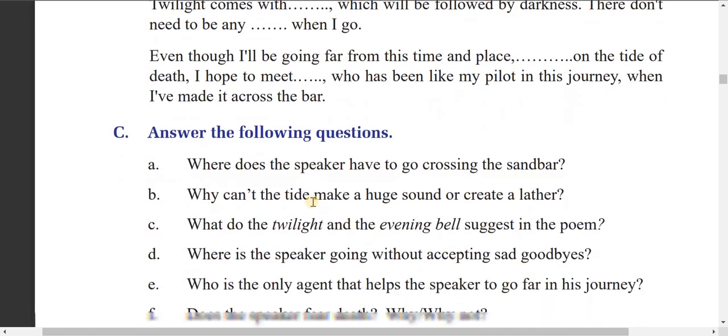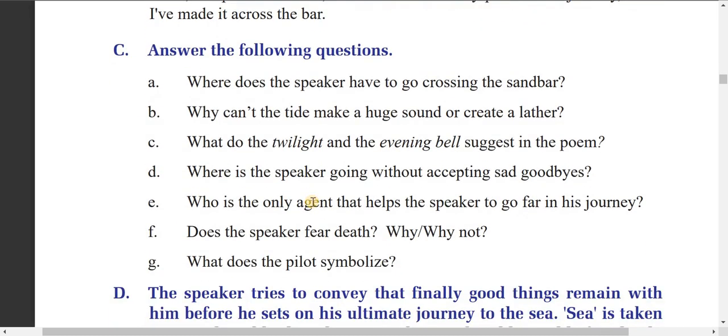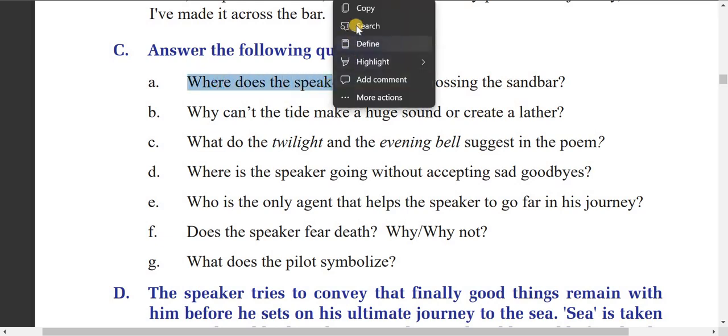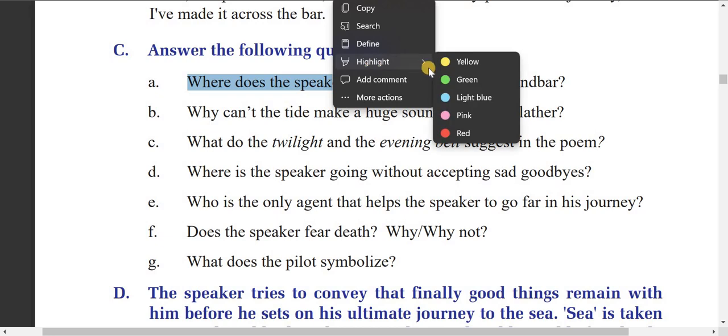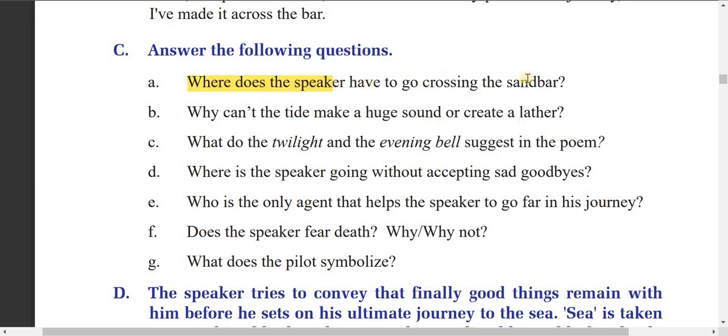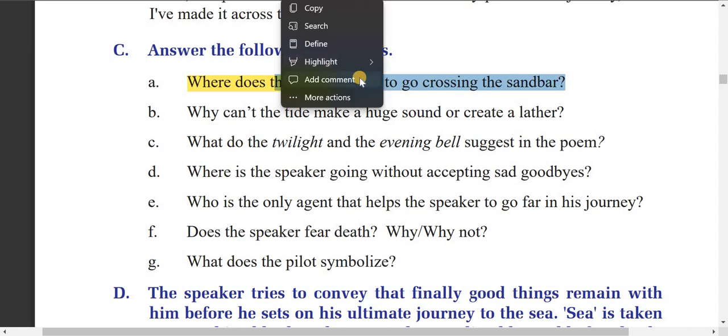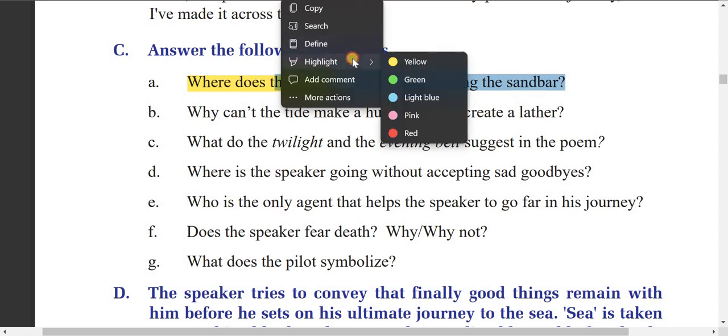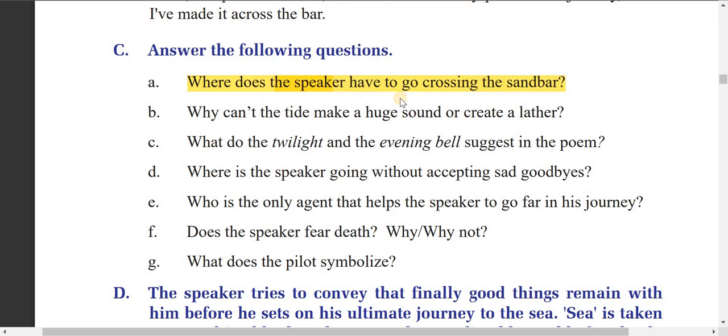Now let's talk about the question answers given here. Let's try the answers to the questions. The first question is, where does the speaker have to go crossing the bar?